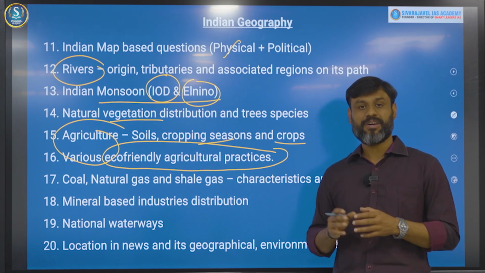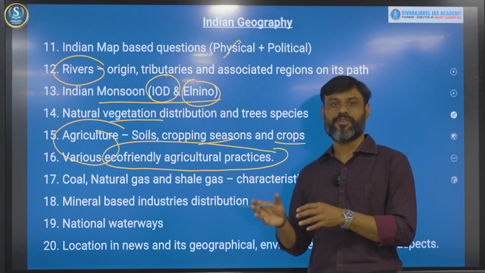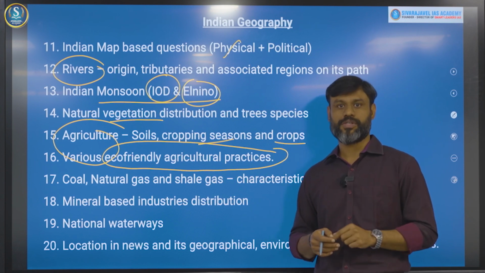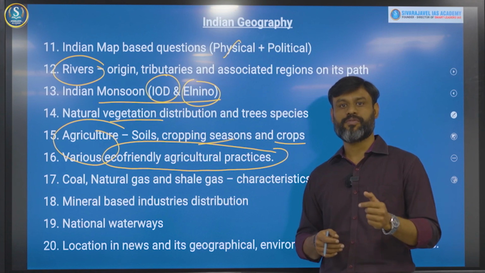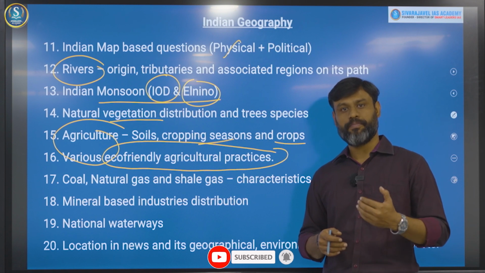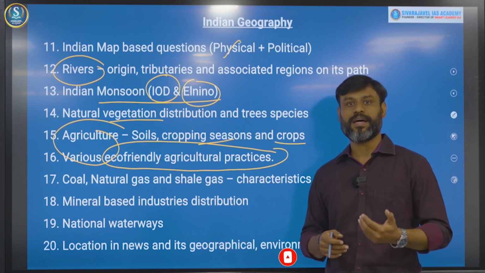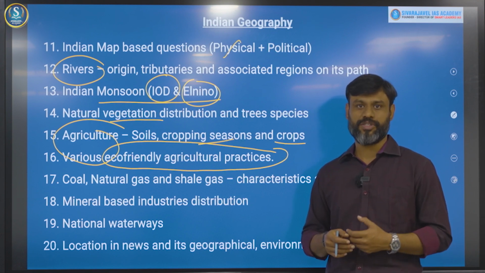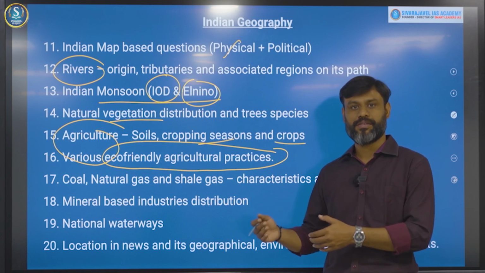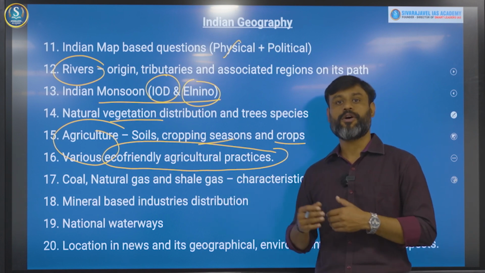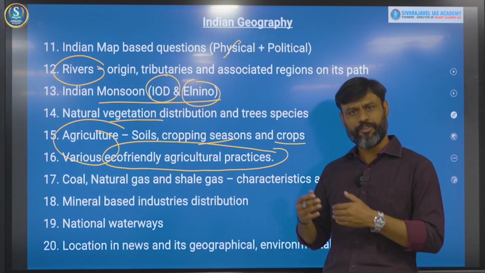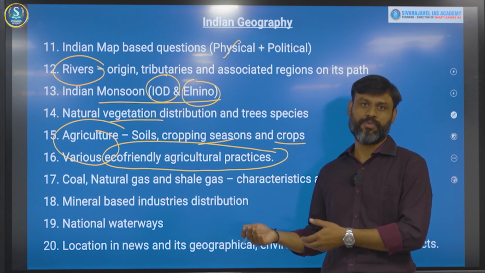After that, the questions have focused on economic aspects of geography. Economy means two types they have been asking. One with respect to the energy resources, especially those energy resources which are predominant for India, right? We know that more than 50% of India's energy is being addressed through coal or thermal energy. So the characteristics of Indian coal have been asked. Apart from that, natural gases, both conventional and non-conventional natural gases in the form of coal bed methane, shale gas distributions are also asked.